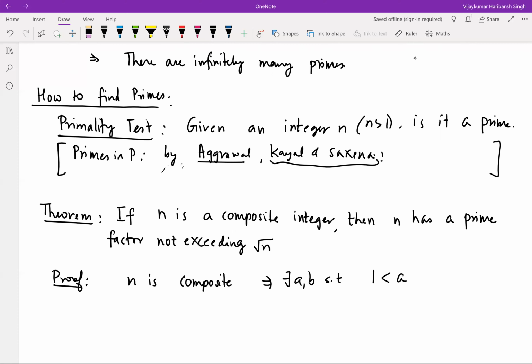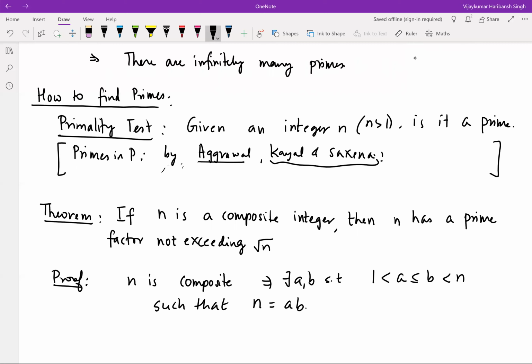So a is less than or equal to b, which is less than n, such that n equals ab. Okay. Composite means there are at least two factors which are bigger than 1 and less than n.